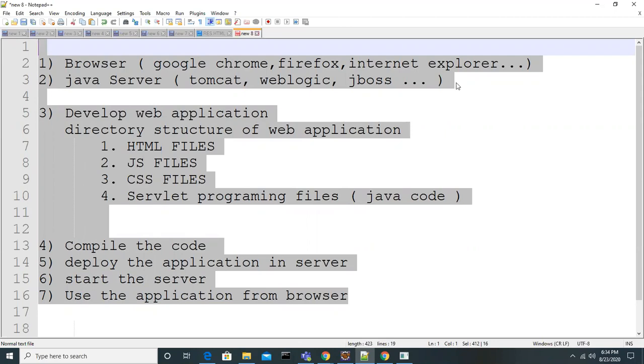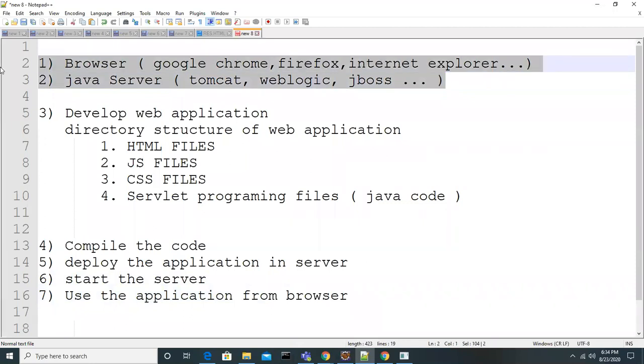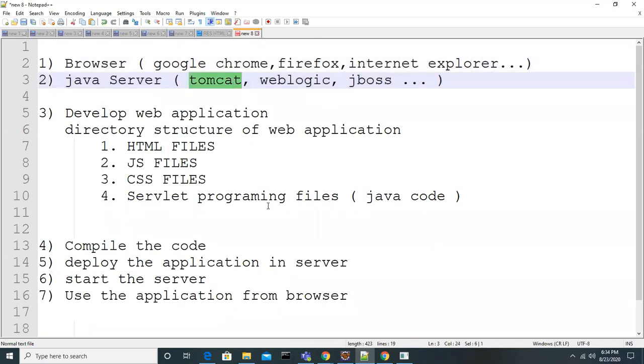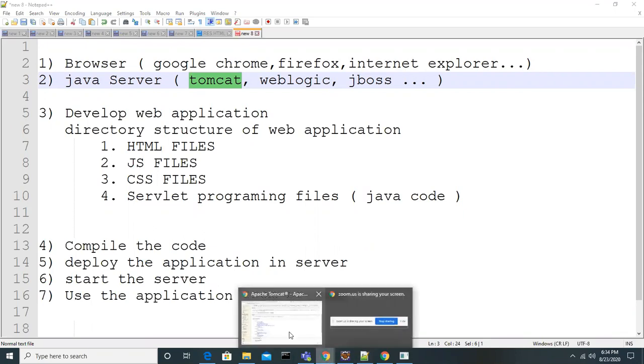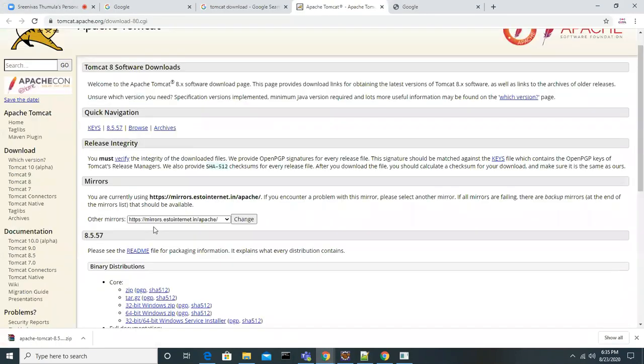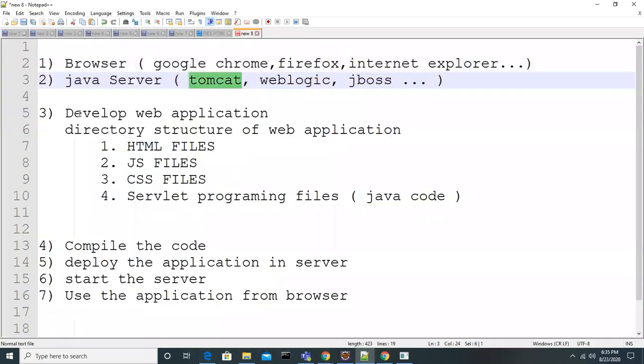So these 2 points, do you have any doubt? How to install the browser, do you guys know? If you don't have any browser in your system and you want to download Google Chrome and install it, do you know, guys, how to download it? Okay. And how to download the Tomcat server? Just go to the Tomcat website, where you can download the Tomcat server.